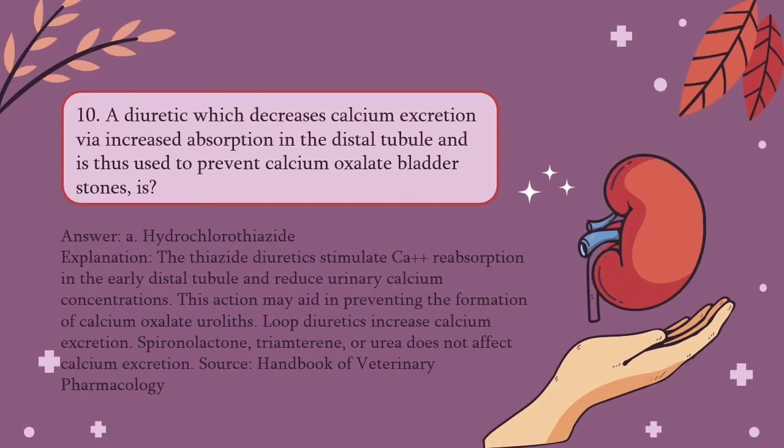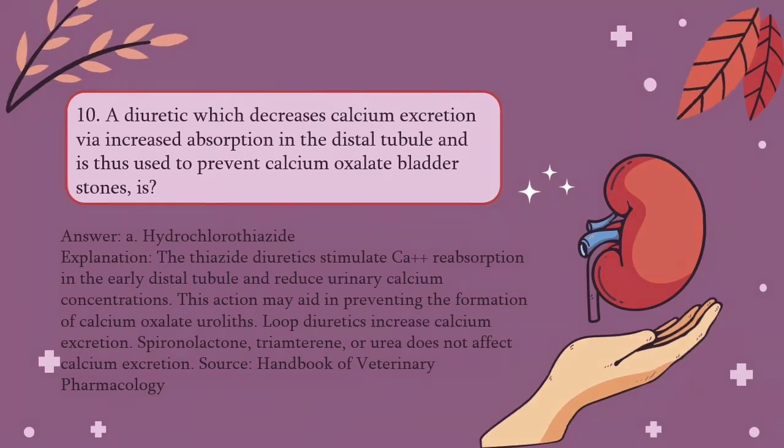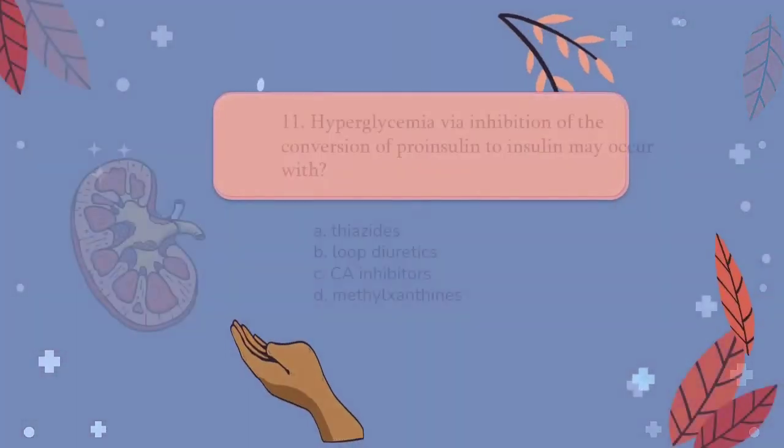and reduce urinary calcium concentrations. This action may aid in preventing the formation of calcium oxalate uroliths. Loop diuretics increase calcium excretion. Spironolactone, triamterene, and urea do not affect calcium excretion.